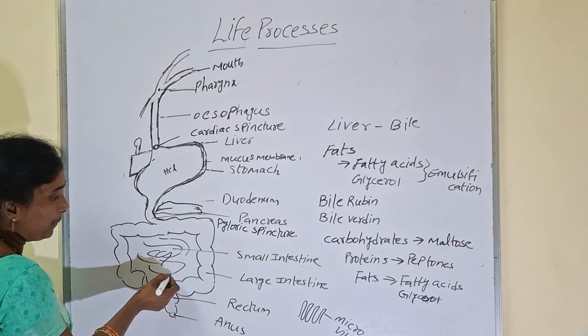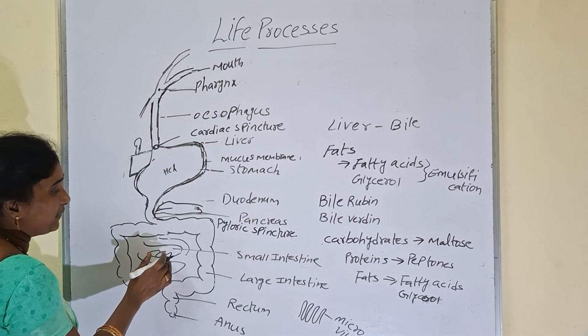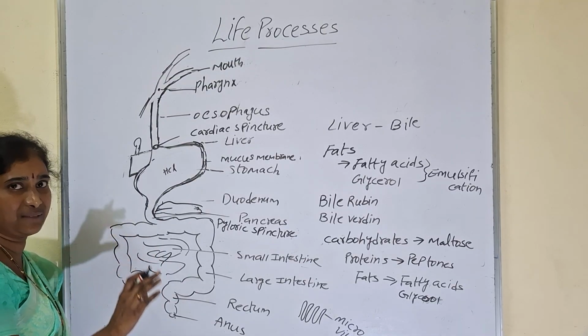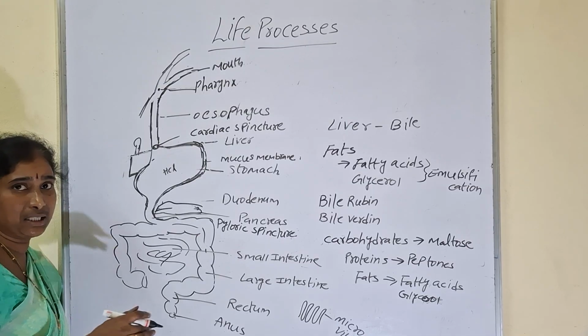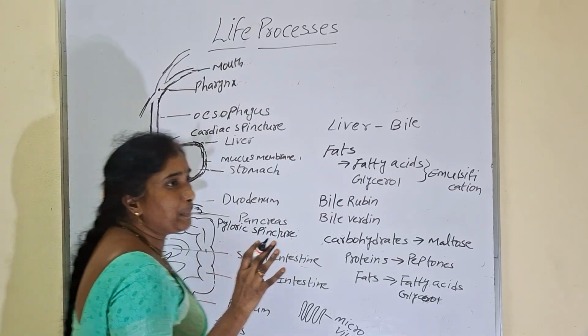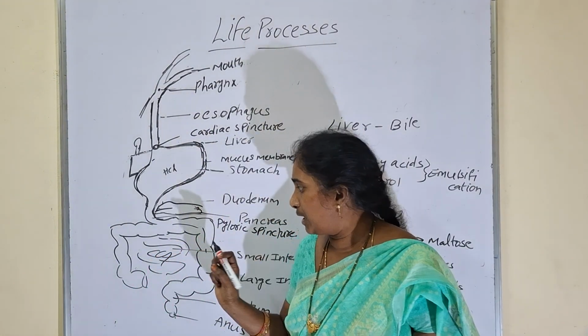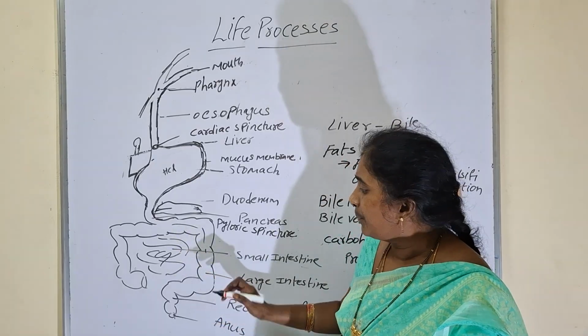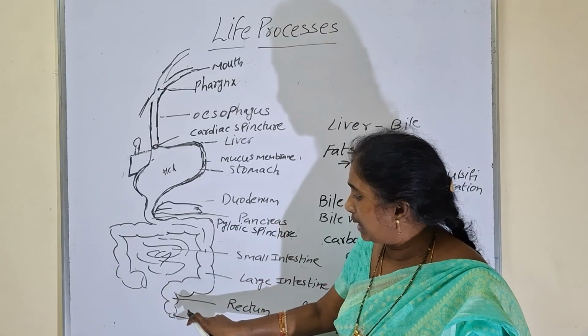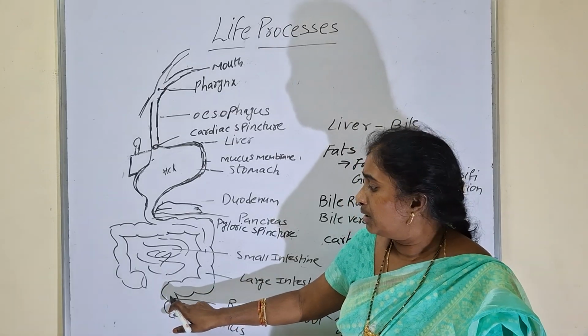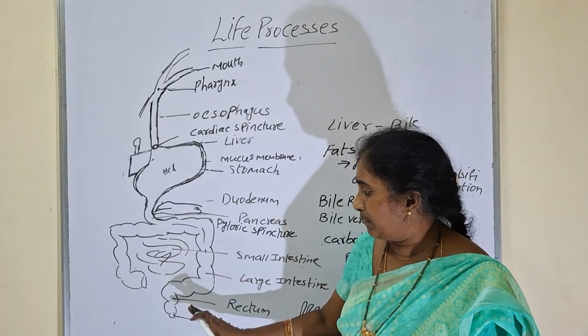After complete digestion, undigested food which is not able to be digested further will go into the large intestine. In the large intestine there is no digestion, just some minerals and water molecules will be reabsorbed into blood. After that, undigested food will be stored in the rectum. Rectum acts as a temporary storage tank for fecal material.